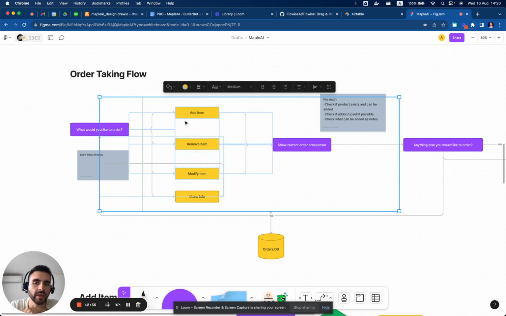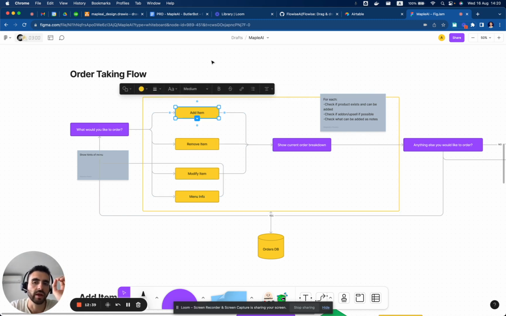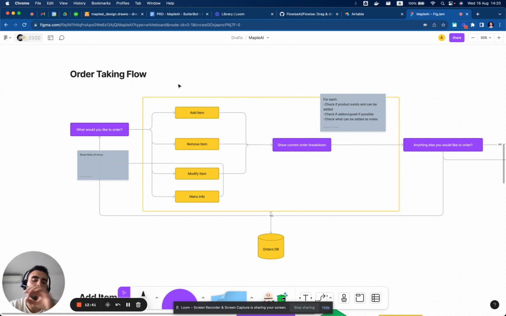So we will be creating the tools in Flowwise, adding a good enough description, and in the prompt also having the AI understand that if you receive a single text query, separate it into the multiple actions that you have to do, like add, remove, or whatever, and then execute each of them, right? So finally, we will be executing this.